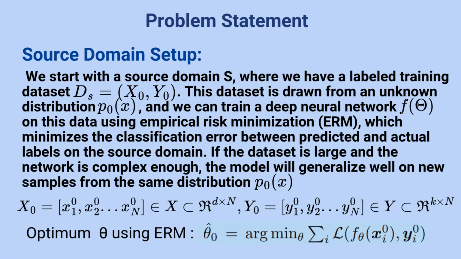Problem statement. Source domain setup. We start with the source domain S, where we have a labeled training dataset D equal to x0, y0. This dataset is drawn from an unknown distribution P0 of x, and we can train a deep neural network f of theta on this data using empirical risk minimization, which minimizes the classification error between predicted and actual labels on the source domain. If the dataset is large and the network is complex enough, the model will generalize well on new samples from the same distribution P0 of x.